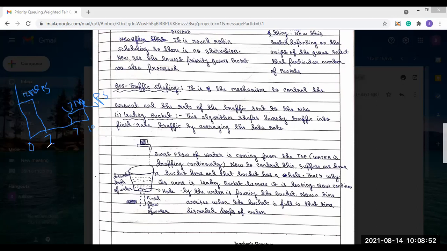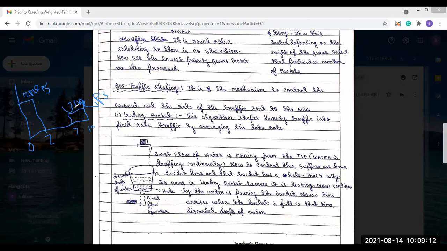Sorry, let's say from 0 to 2 seconds, the data came at the rate of 12 Mbps, and after that no data came, and again from 7 to 10 seconds the data came at the rate of 3 Mbps.